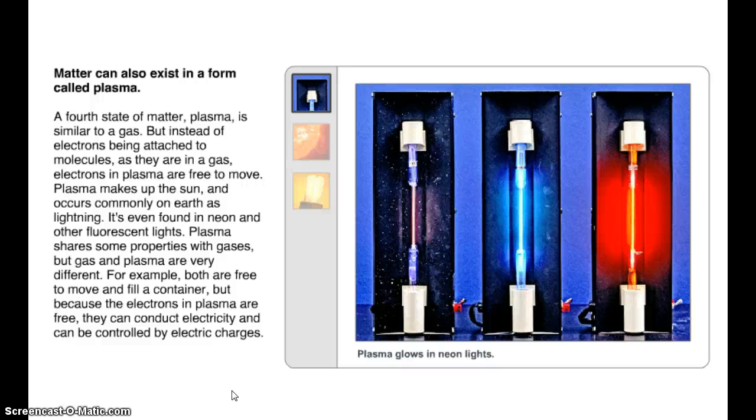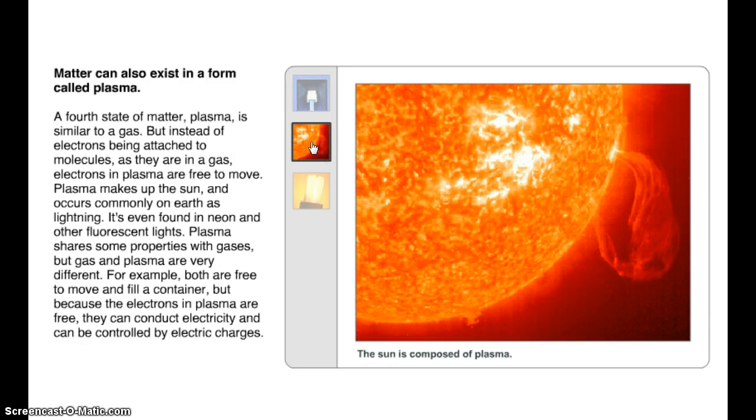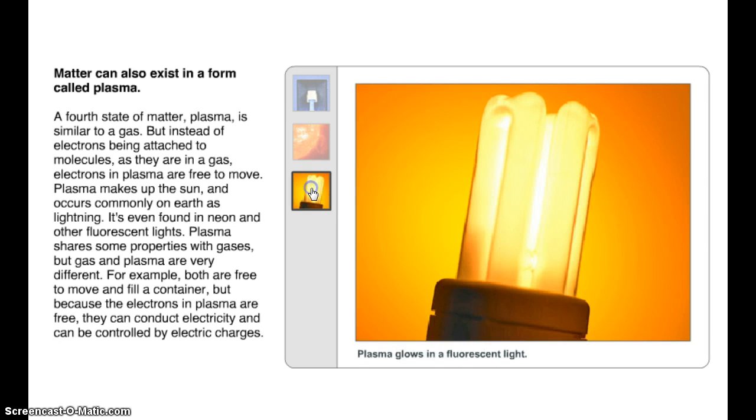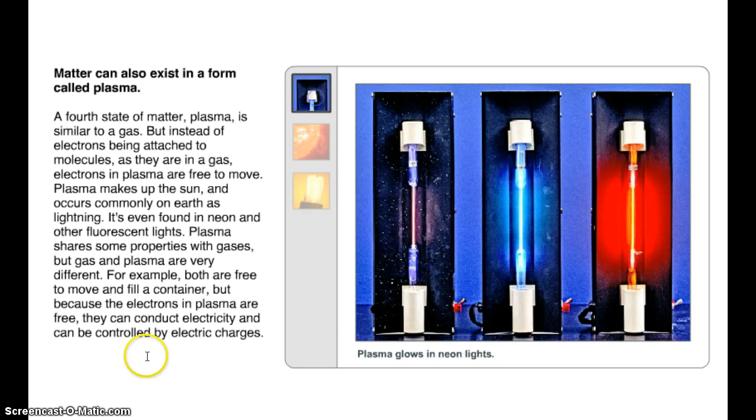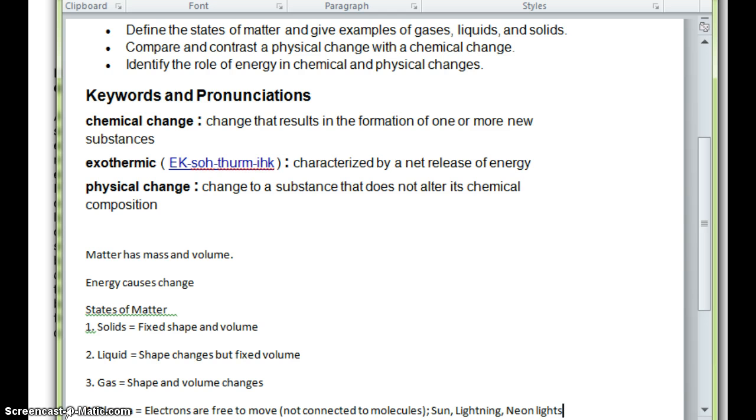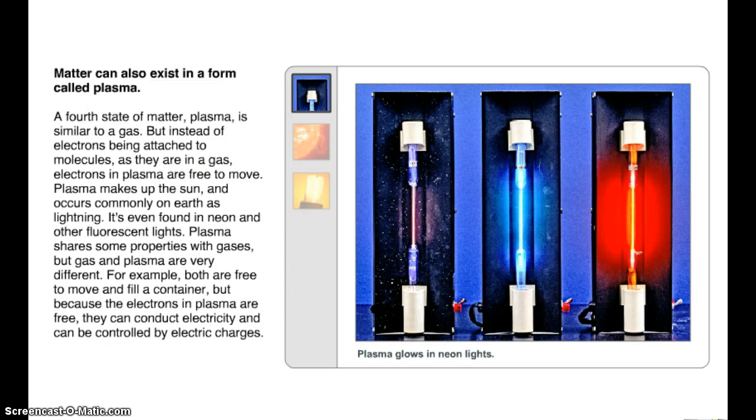Plasma shares some properties with gases, but gas and plasma are very different. For example, both are free to move and fill a container, but because the electrons in plasma are free, they can conduct electricity and can be controlled by electric charges. So plasma glows in neon lights. The sun is composed of plasma, and plasma glows in a fluorescent light. So for plasma, I added electrons are free to move, not connected to molecules, and then I gave the example of sun, lightning, and neon lights.